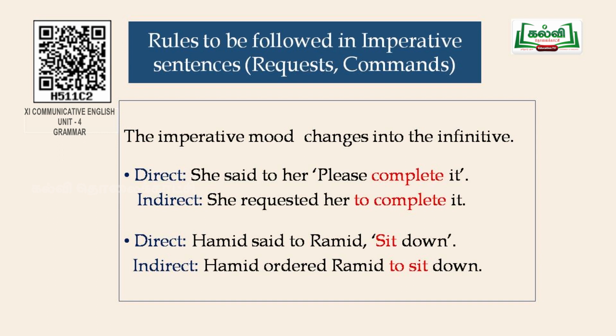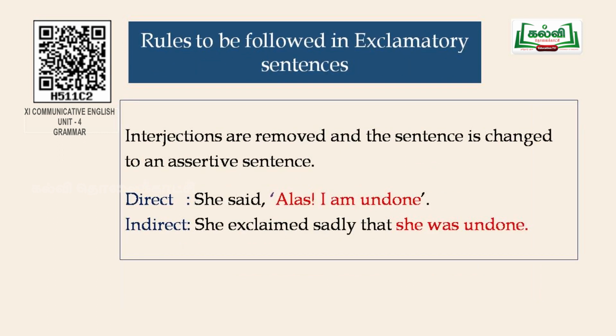The next sentence, Hamid said to Ramit, sit down. Now since it is an order, the reporting word can be ordered. Hamid ordered Ramit to sit down. So every time an imperative mood in the direct speech changes into the infinitive in the indirect speech. Now coming to the exclamatory sentence. In exclamatory sentences, the words that express grief, sorrow, happiness or applause, that is interjections, are removed and the sentence is changed to an assertive sentence.